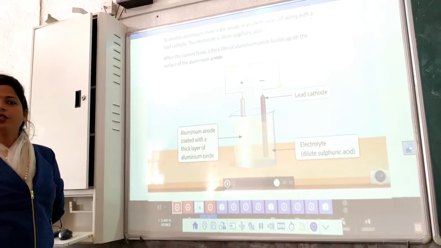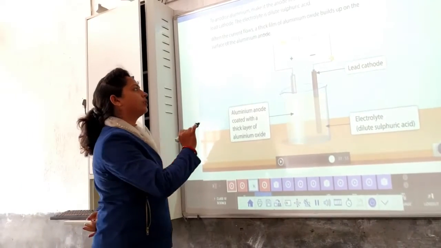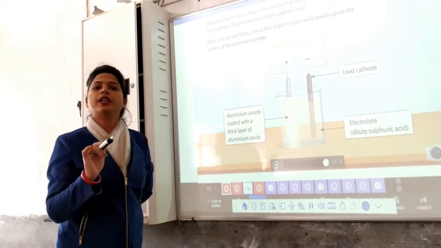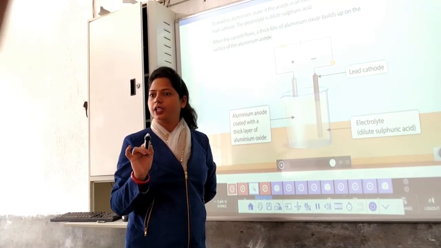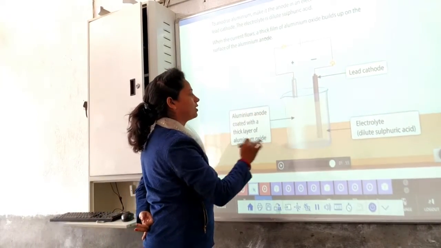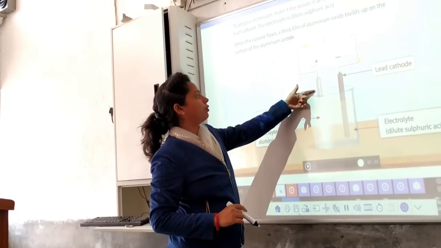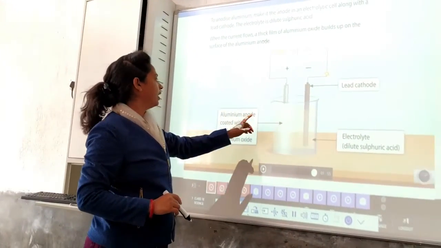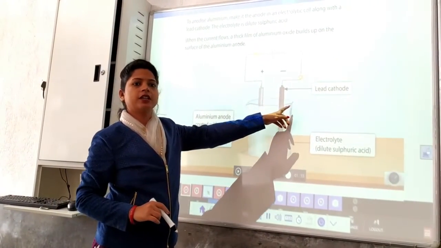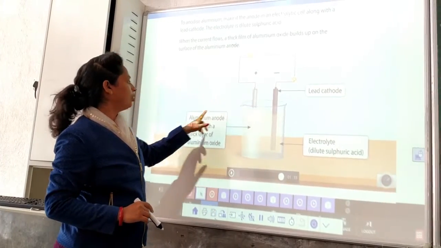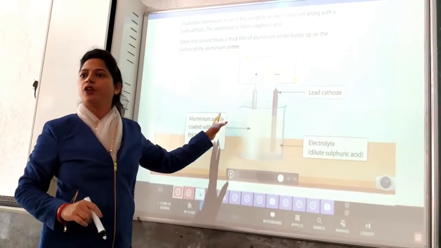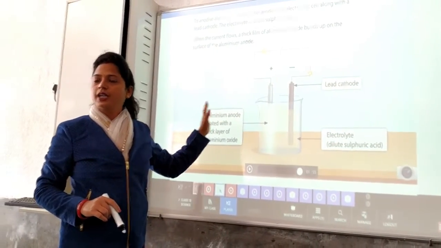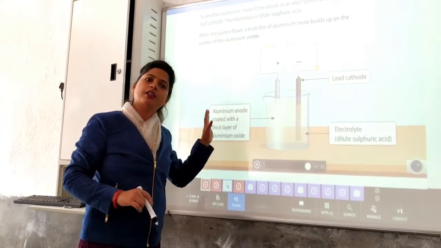So, understood how this process will work? This works on the principle of electrolysis. Now we have read about the term electrolysis, right? So we have to have this type of setup in which we take a positively charged anode and a negatively charged cathode. Here in the place of the anode we took aluminium and here lead, and we just perform the electrolysis. And by this process anodization takes place.